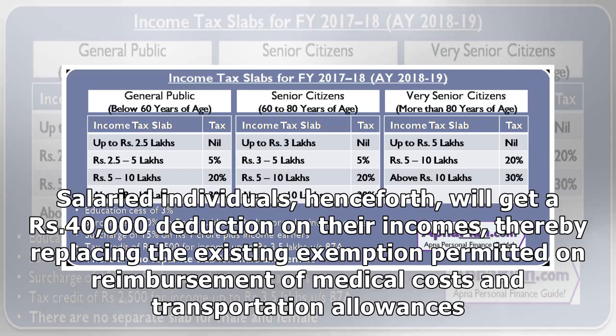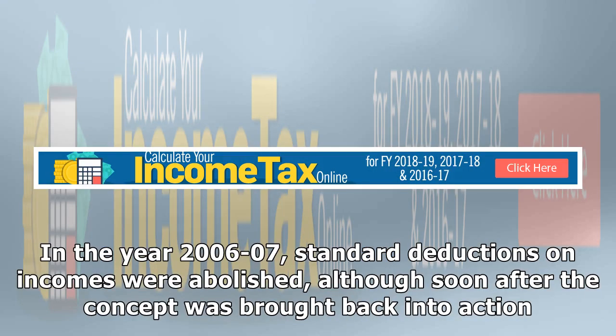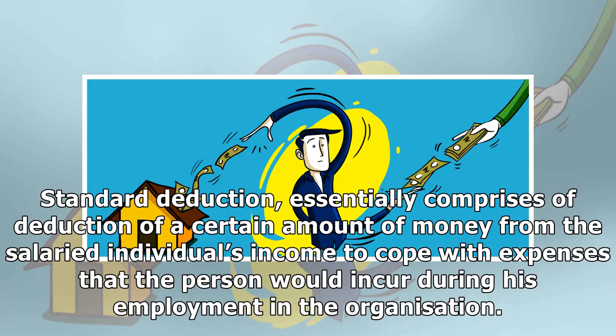Salaried individuals, henceforth, will get a 40,000 rupees deduction on their incomes, thereby replacing the existing exemption permitted on reimbursement of medical costs and transportation allowances. Around 2.5 crore salaried individuals are believed to benefit from this move, and the total cost incurred by the government would amount to 8,000 crore rupees. In the year 2006-07, standard deductions on incomes were abolished, although soon after the concept was brought back into action. Standard deduction essentially comprises deduction of a certain amount of money from the salaried individual's income to cope with expenses that the person would incur during his employment in the organization.